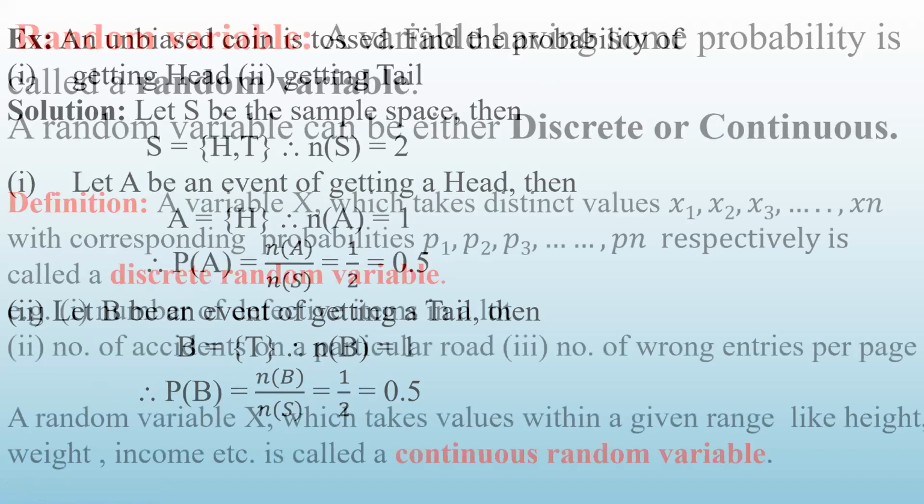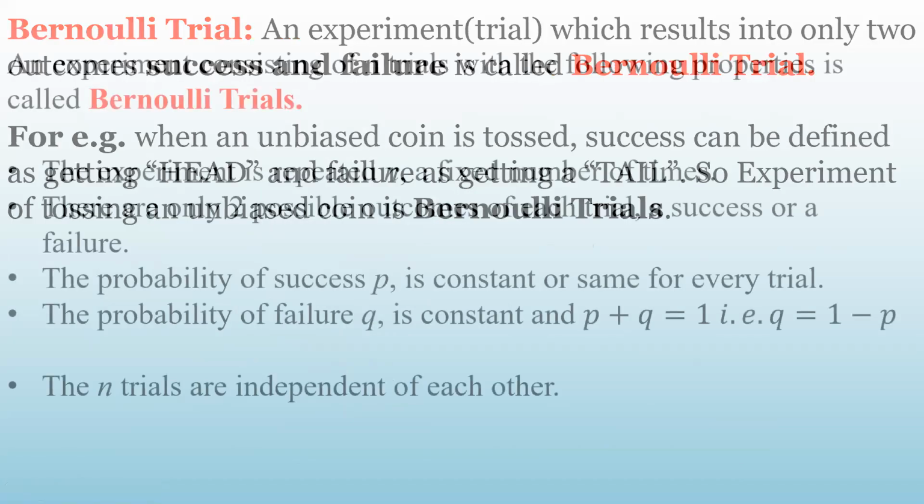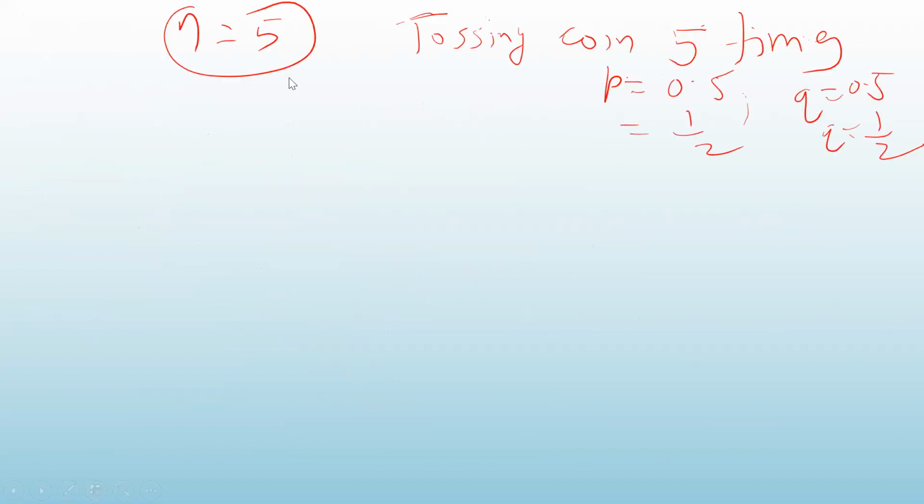Let me go back to that. So we are performing the experiment 5 times. That means I am throwing the coin 5 times. Now let me think about what I want to find out. I want to find out the probability of getting success out of 5 throws. How many times did I get success?